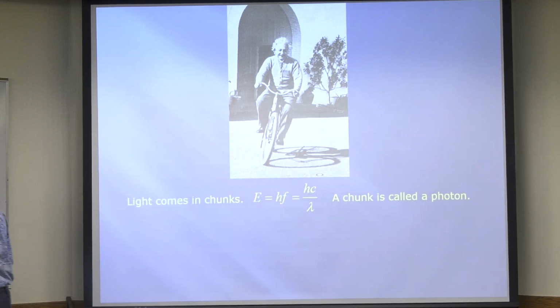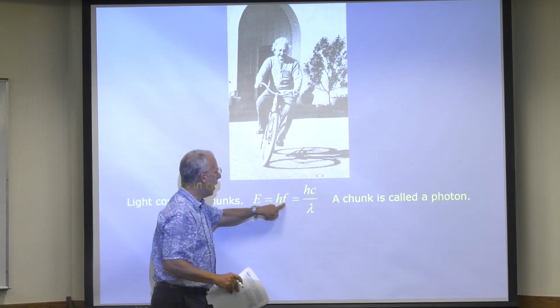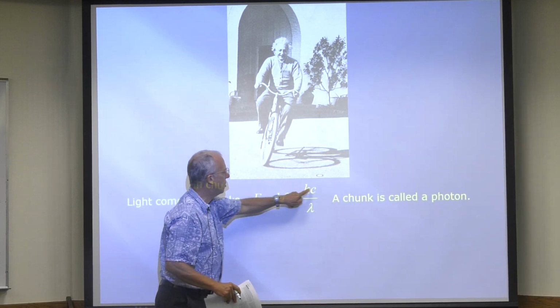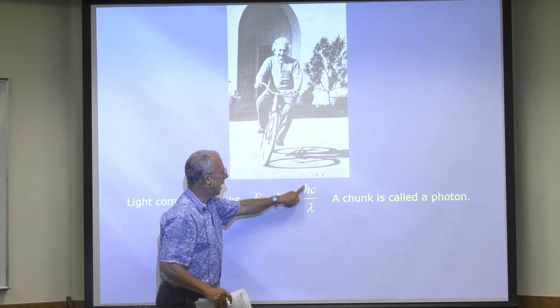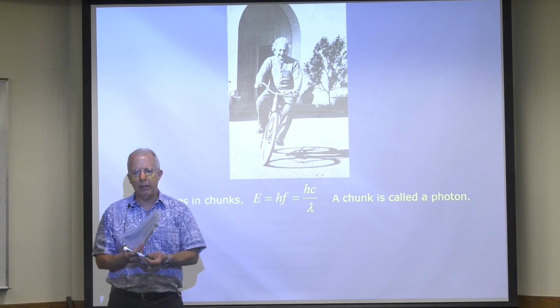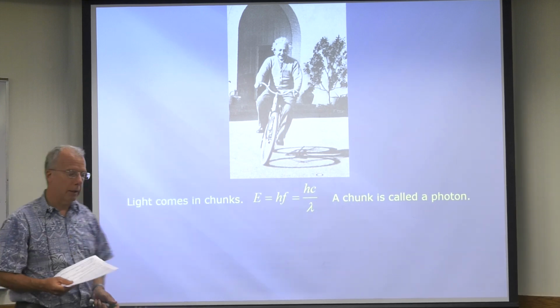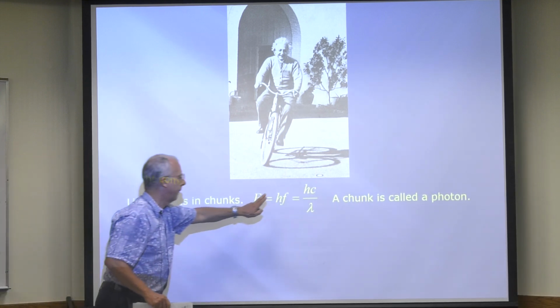Now remember, v equals f lambda, but we put c for speed of light. So therefore, f equals c over lambda. So instead of saying E equals hf, you can also say E equals hc over lambda. A lot of times we use this because when you talk about light, you generally know the wavelength, not the frequency. But sometimes we'll use this too.